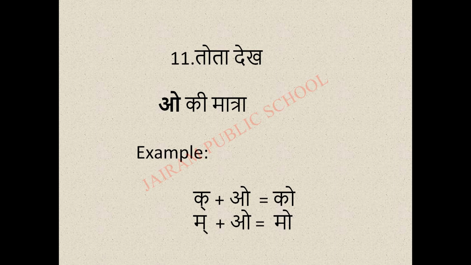Already I taught you that a small symbol below this letter is hal. If you add this hal with any letter, the letter should be pronounced as a half letter. So ma becomes what? Half ma. Here ka becomes half ka. Okay, so half ka plus O is ko, half ma plus O is mo.